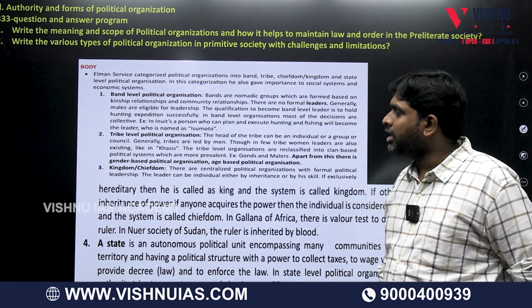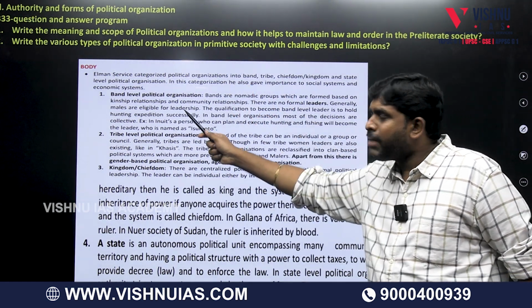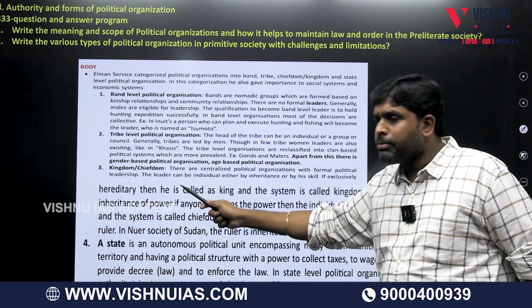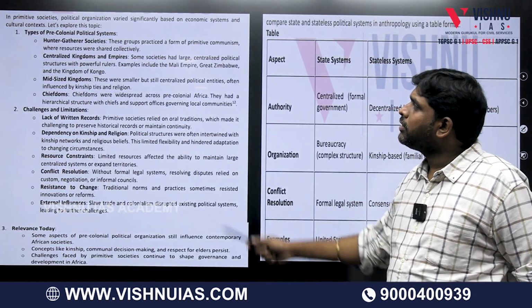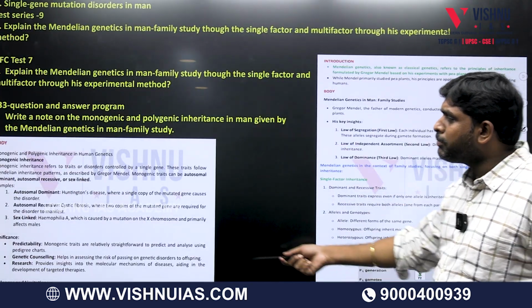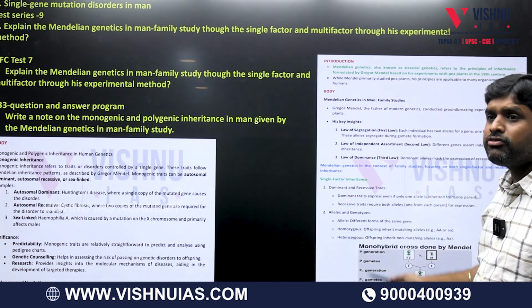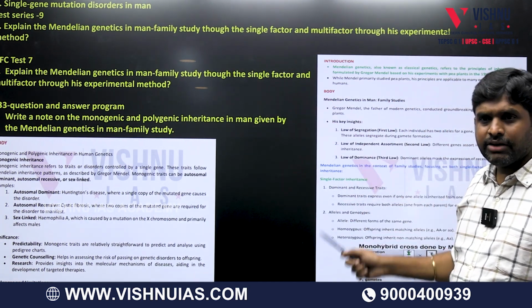Authority and forms of political relations: band level, tribe level, chiefdom, kingdom level and state level. Single gene mutation disorder, which is nothing but monogenic, which is called Mendelian genetics. Single factor, it is nothing but single factor.